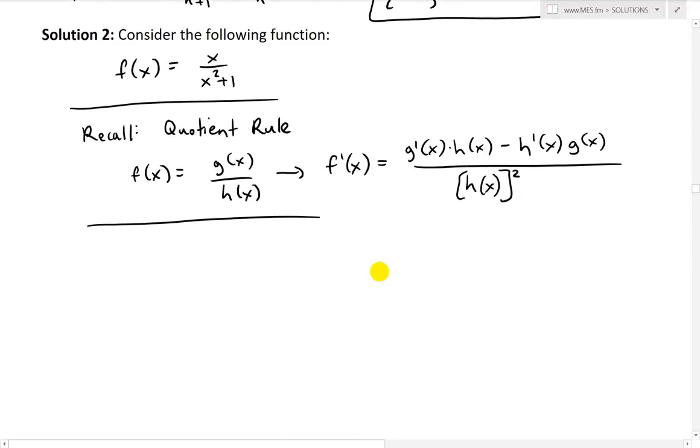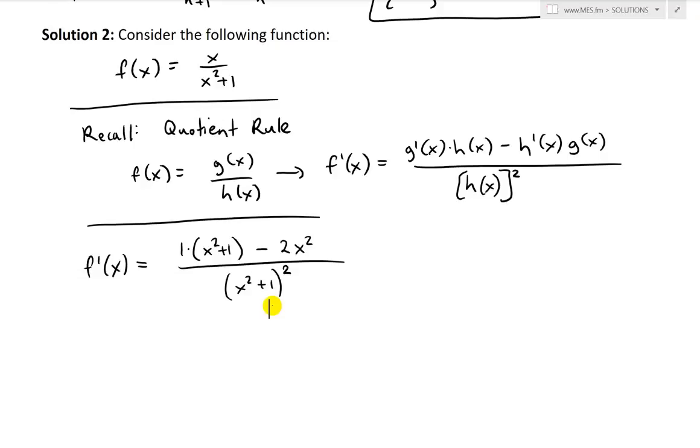Anyways, let's just take this derivative, using the quotient rule. So f prime of x is equal to the derivative of the numerator, g prime of x, which is just 1, times the denominator, x squared plus 1, minus the derivative of the denominator, h prime of x. x squared is 2x, and 1 is 0, and then times the numerator x. Then divide this by the denominator squared, x squared plus 1, in brackets, squared.